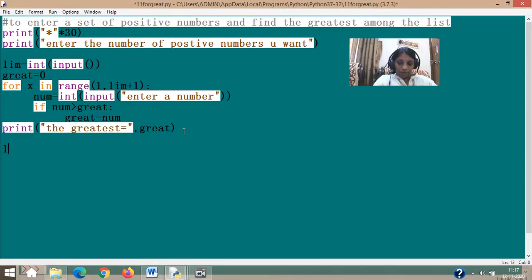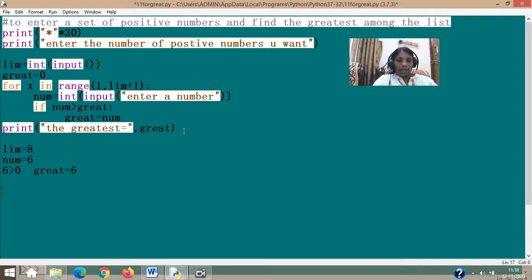I am setting my lim equal to 8, and the first number I have entered is 6. After that, you are checking whether num is greater than great, that is, 6 is greater than 0. I'm so sorry. 6 is greater than 0, and definitely 6 is greater than 0. So great will be assigned with the value 6. That much is clear, no? If the condition is satisfied, this is taken and the value 6 has gone to great.